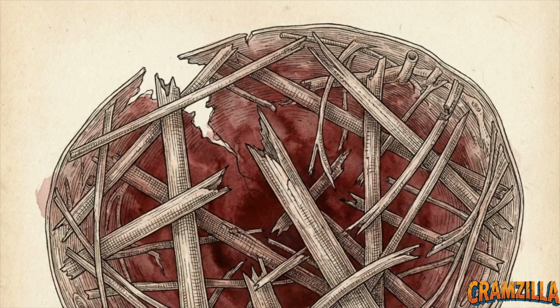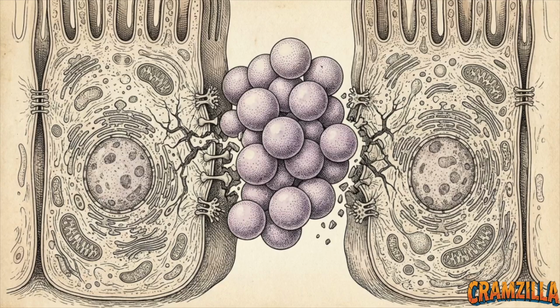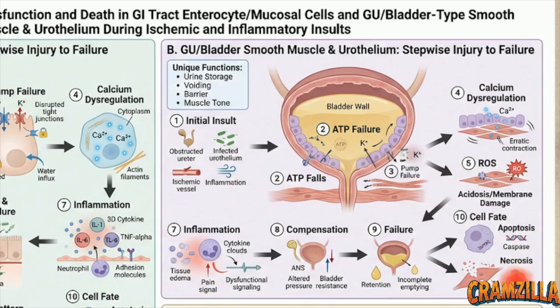The danger escalates in step 4, calcium dysregulation. This marks the transition from mere volume failure to active cytoskeletal damage. Without energy to pump it out, intracellular calcium levels spike. In the GI enterocyte, this calcium actively damages the junctional proteins holding the mucosal lining together. In the GU tract, this same calcium spike dysregulates smooth muscle handling, causing impaired, erratic contraction of the bladder wall.